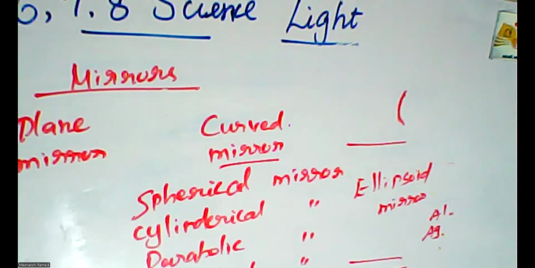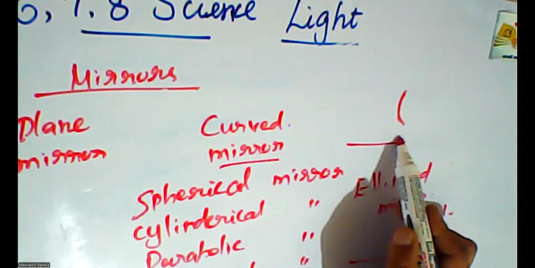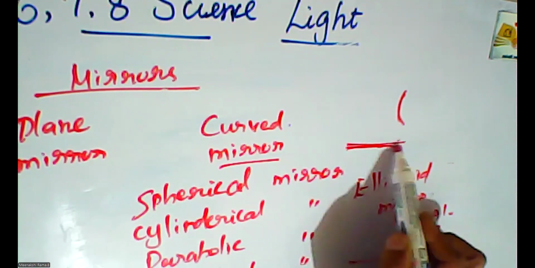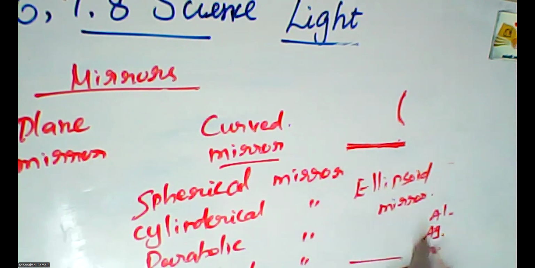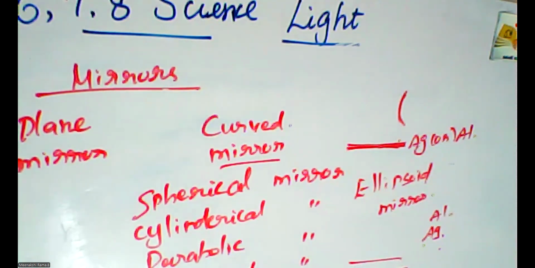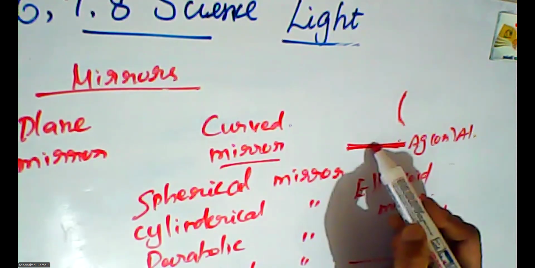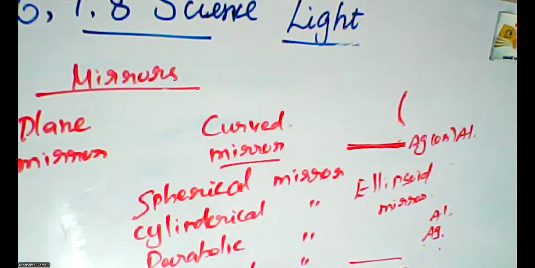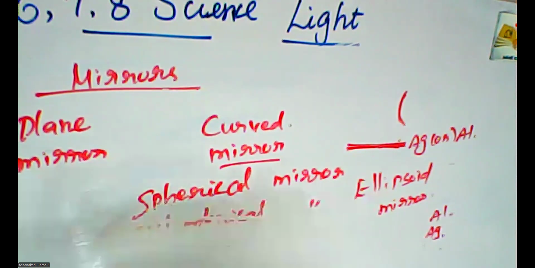One side of the mirror is coated with silver, and the other side of the mirror is called the reflecting surface. The reflecting surface is plain. The other portion of the mirror is coated with Ag or Al, silver or aluminum coating. The opposite side, the part without coating, is called the reflecting surface.